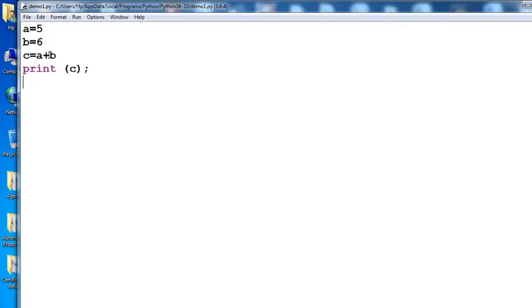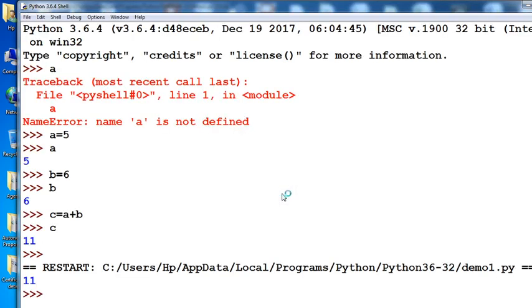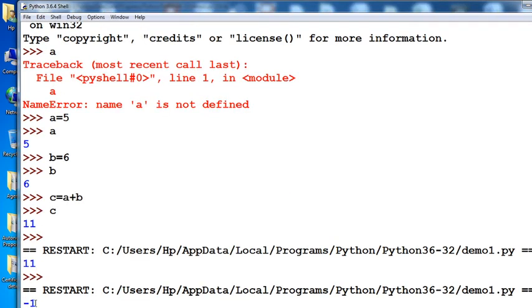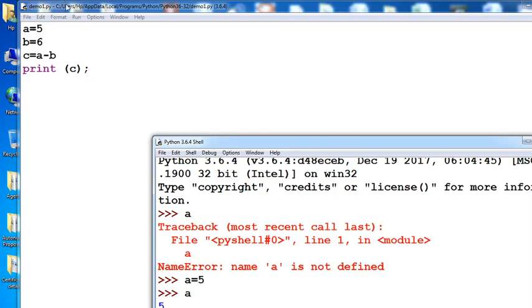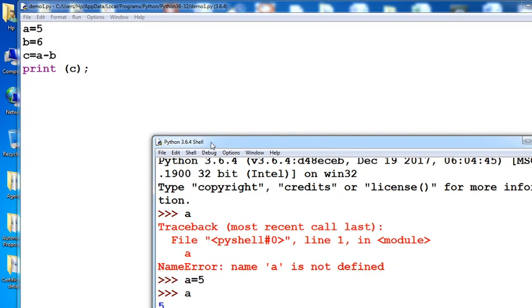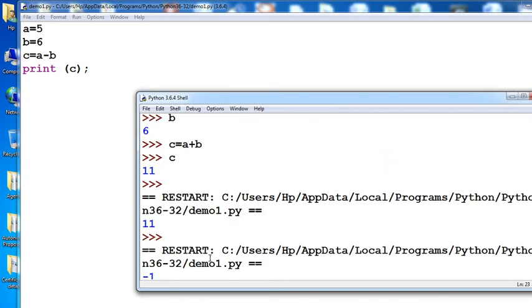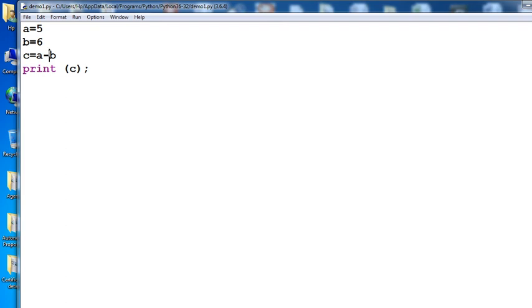Okay, again open that window. If you want subtraction, simply change the sign. Again go to Run, or otherwise press F5. Click on OK. Automatically the output is displayed here. See that thing, there is no need to use any operation, a lot of operations are performed automatically. Okay, see here, what is the output that is displayed? -1.